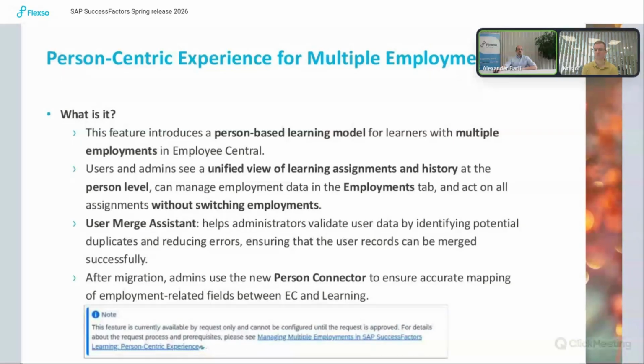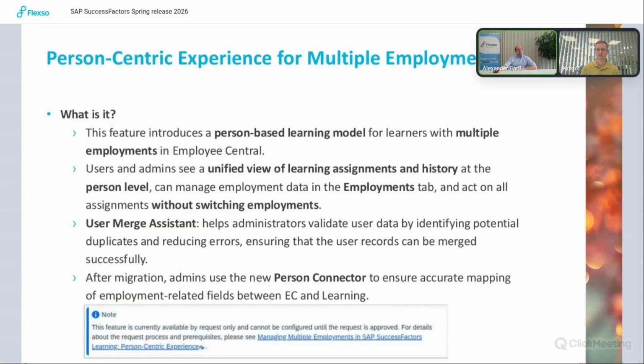Also, the merge option was already there. Now with the user merge assistant, administrators get additional help to validate data by identifying potential duplicates and reducing errors. And if you migrate to that option, then the admins use a new person connector to ensure accurate mapping of employment-related fields between EC and learning.